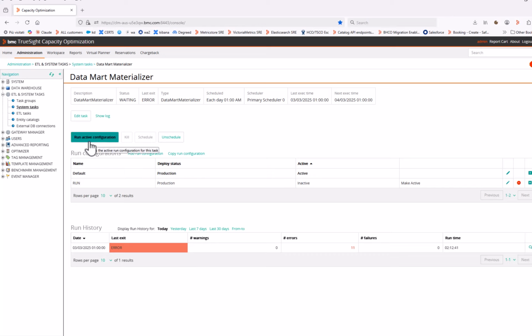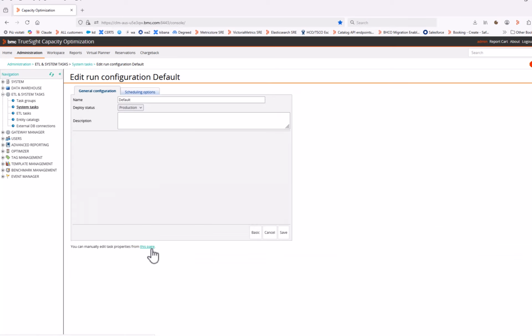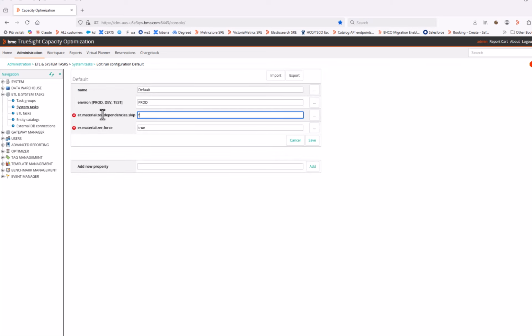So you can run the task to force the materialization of a datamart manually. Once this is completed, remember to edit again the run configuration, switch to advanced mode, and set the properties to false.